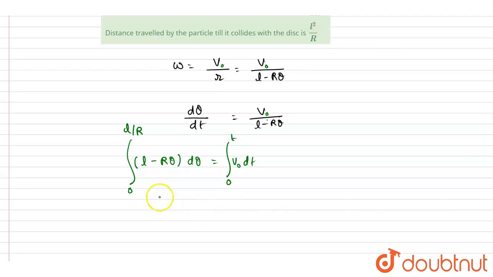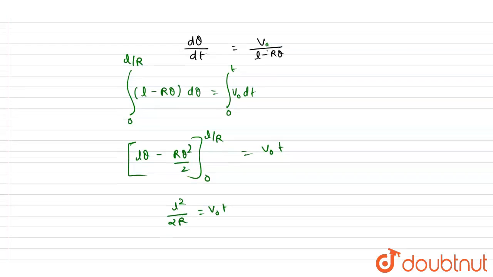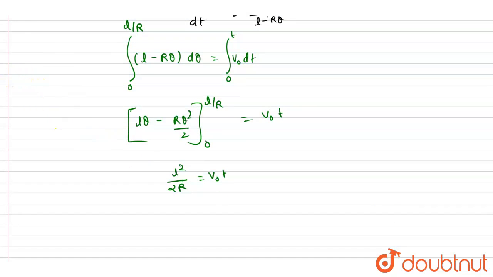Now you can integrate it. So it will be L theta minus r theta square by 2. Put the limit: at 0 its value will be 0, and at L by r it will be L square by r minus L square by 2r, so it will be L square by 2r into this. So as you got the expression, what we wanted, the time, will be simply L square by 2 v0 r.